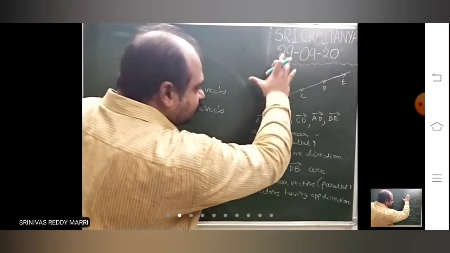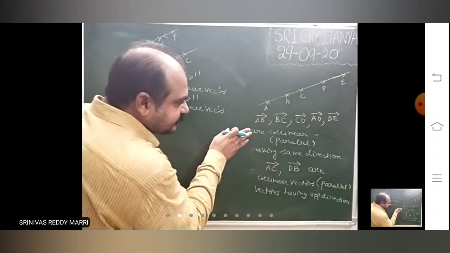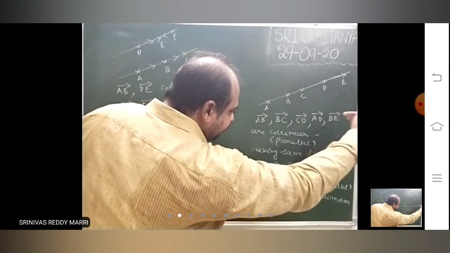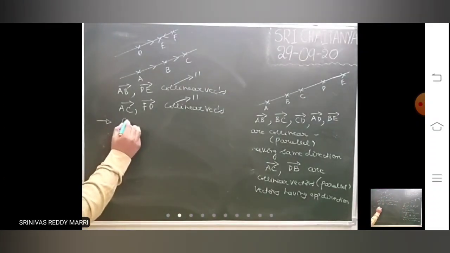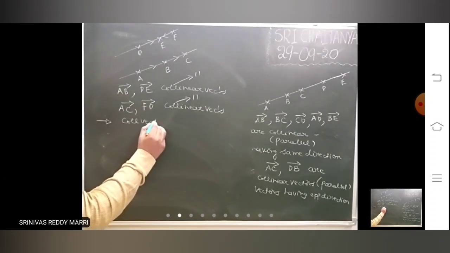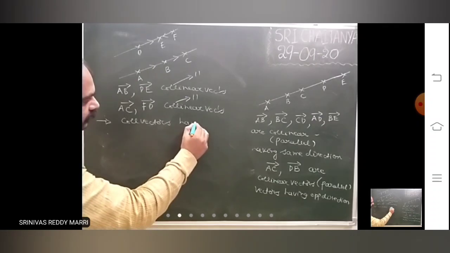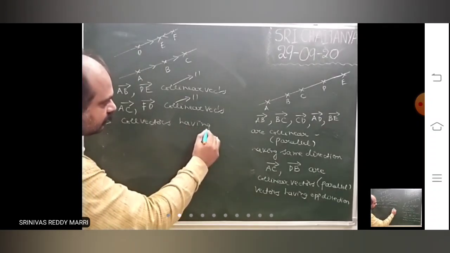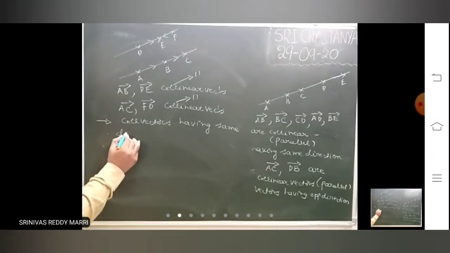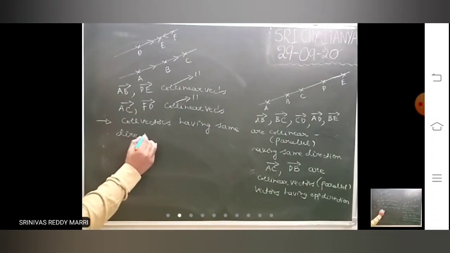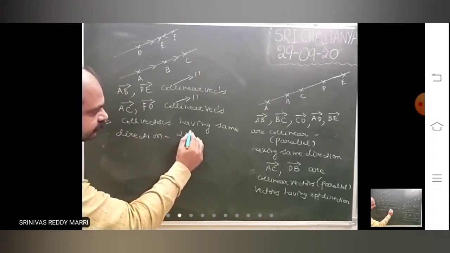Look at them. Collinear vectors are of two types. Some vectors have the same direction, some vectors have opposite direction. Collinear vectors having the same direction are called like vectors.